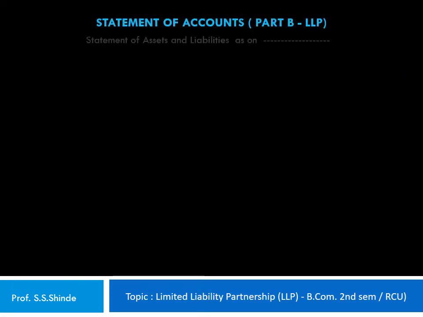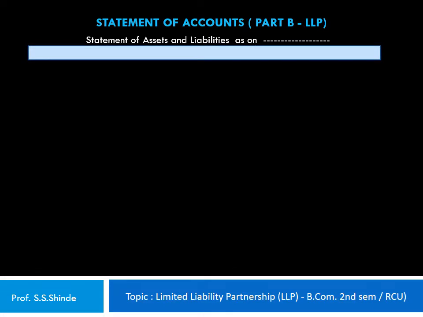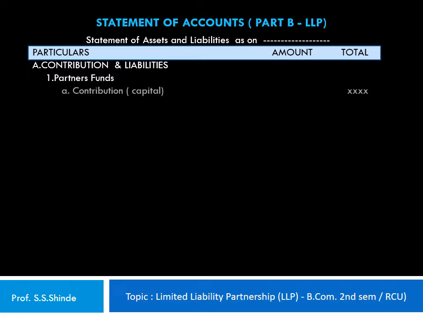Let's look into the format of a statement of assets and liabilities which is prepared as on a particular date by an LLP. Let's rule out the vertical format with a particulars column and two amount columns, that is the extreme right column as the total column. Now the first part of the statement comprises of contribution and liabilities. Under that, the first one is the partners' fund, under which the contribution, that's the capital contributed by the partners of the LLP, is shown, and the reserves and surplus, if any, are recorded.